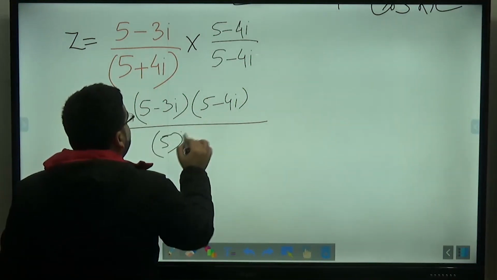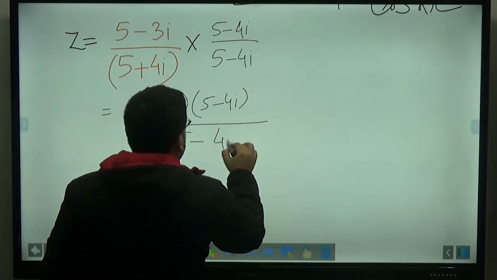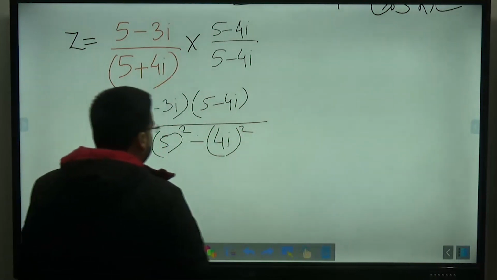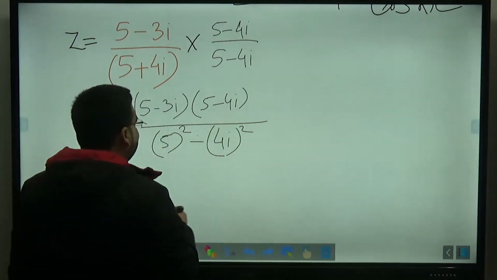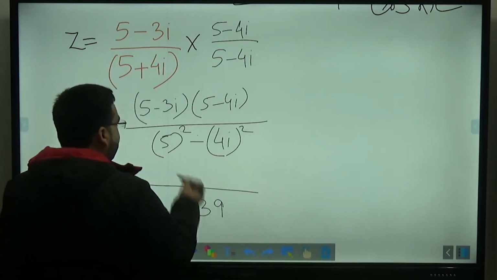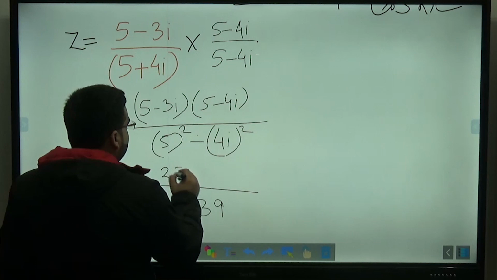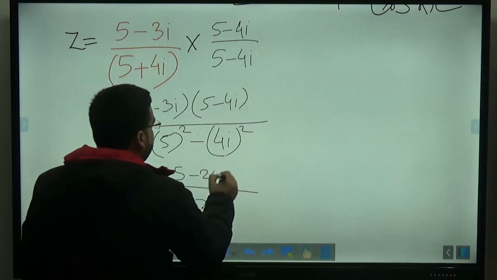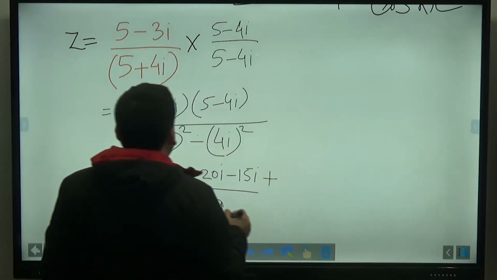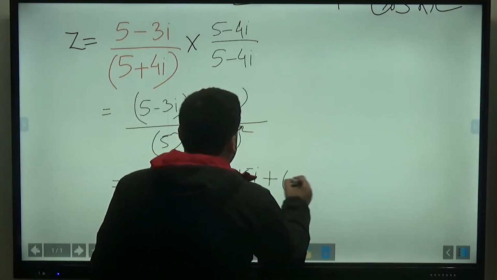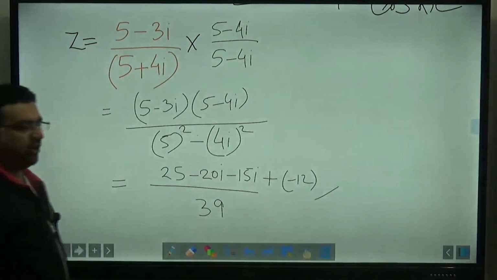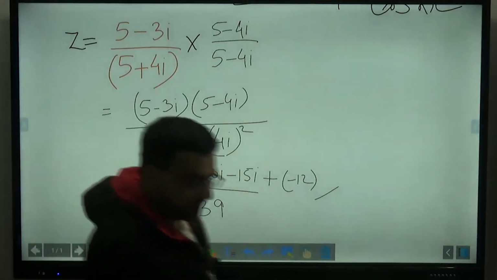5 square minus b square, that is a square minus b square, with 4 times i square, right? And you will get 5 into 5 is 25 plus 16, which is 41, and it will be plus. In the numerator, you will have 25 minus 20i and minus 15i and plus 4 into 3 is 12, so it will be minus 12. You just solve it, you will get the answer. So that is how we solve the denominator problems.